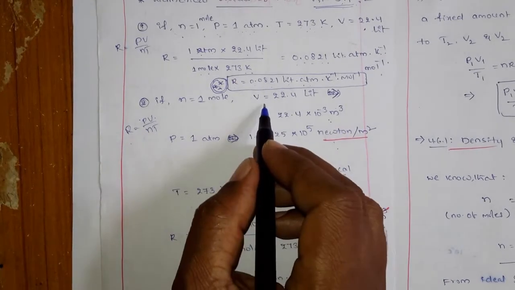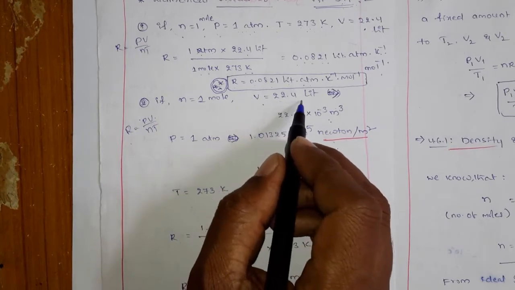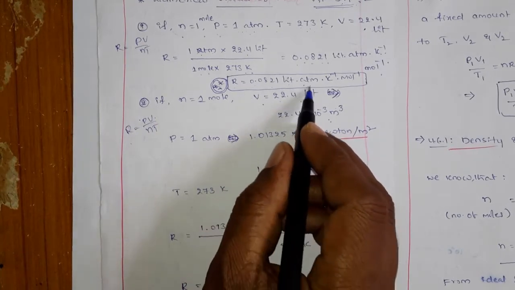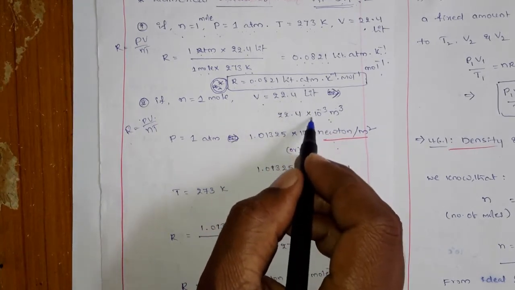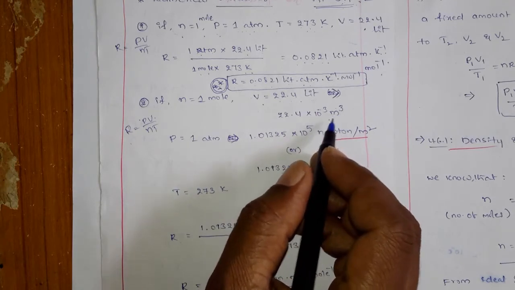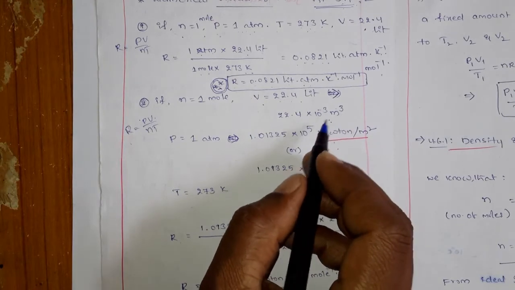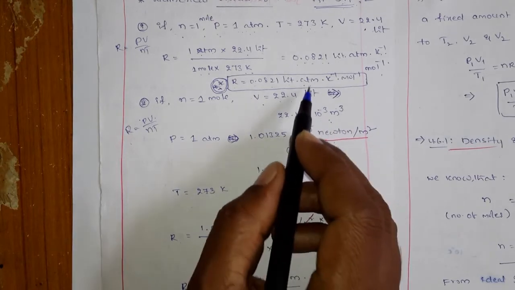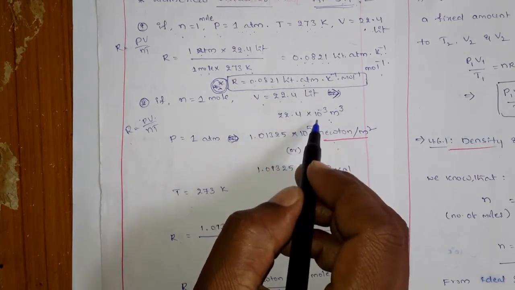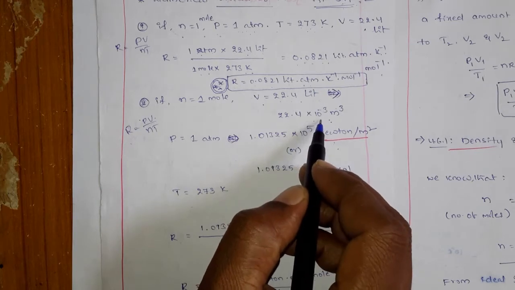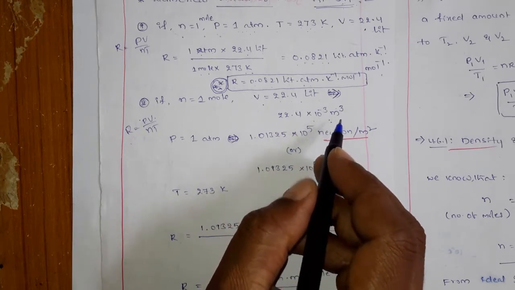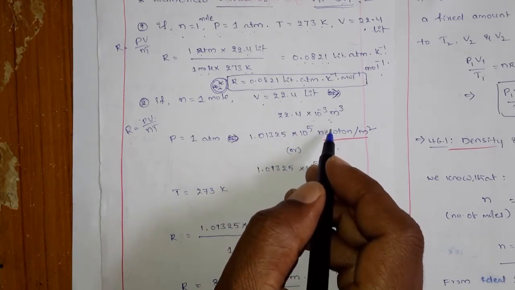So what is V? V is 22.4 liters. Generally, what is 1 liter? You know the conversion from the first lecture. 1 liter is nothing but 10 to the power of minus 3 meter cube.